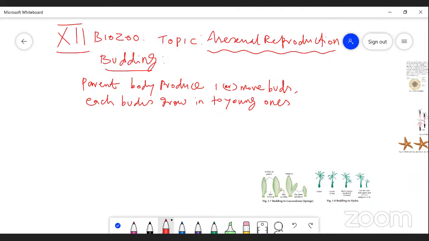For example, sponges are a very good example for budding. In sponges, for example Leucosolenia, the buds develop on the surface of the body.